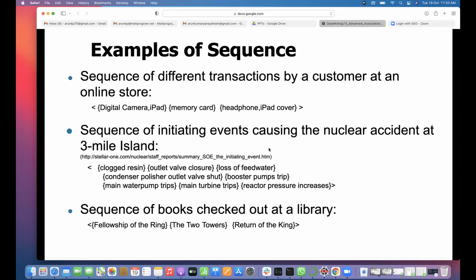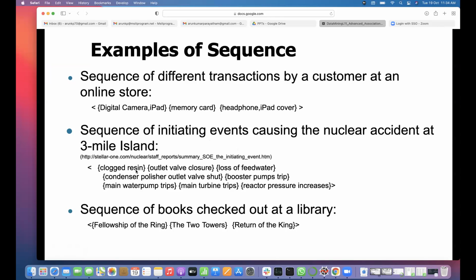A sequence of initiating events causing the nuclear accident at Three Mile Island. So this is another scientific application. If some event happens, then that causes another event. In the case of nuclear, they are saying that a nuclear accident may happen if these incidents happen. If they can find the data, then that becomes an association rule.